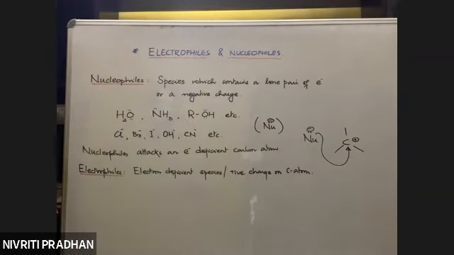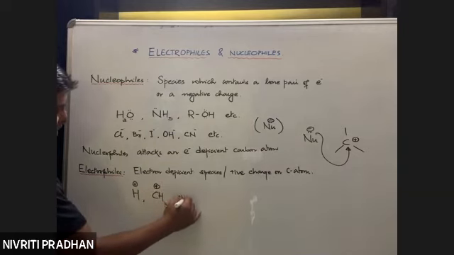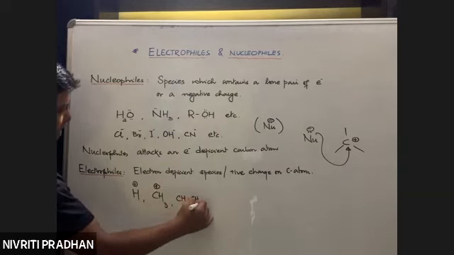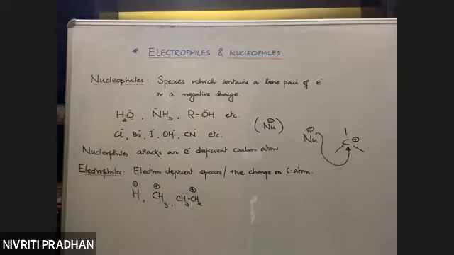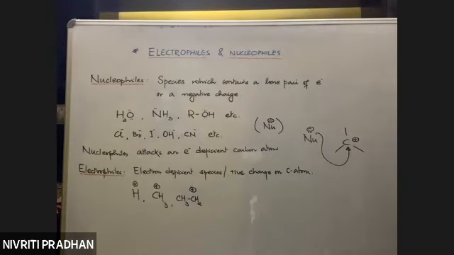For example, H positive contains a positive charge, so it behaves as an electrophile. All the carbocations, say methyl carbocation or ethyl carbocation, behave as electrophiles. So species which contain a positive charge can behave as electrophiles.